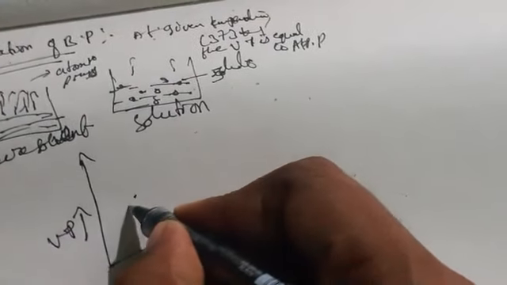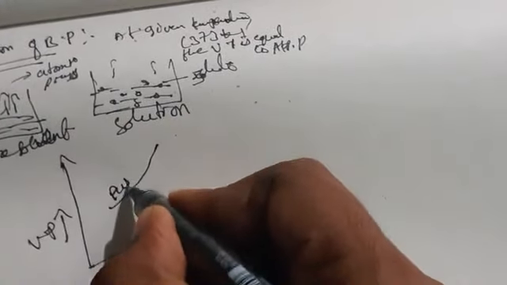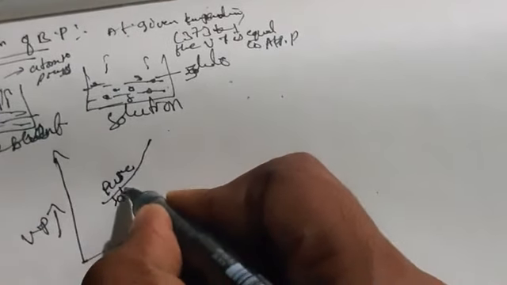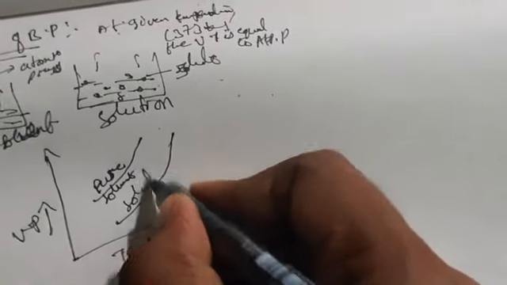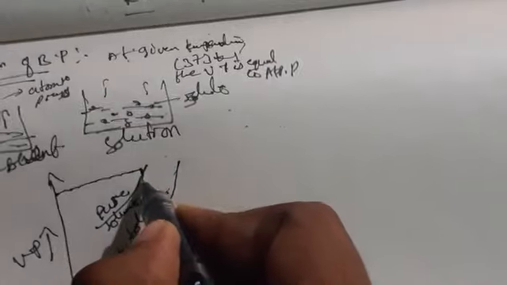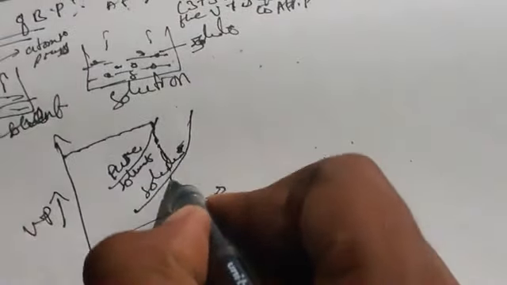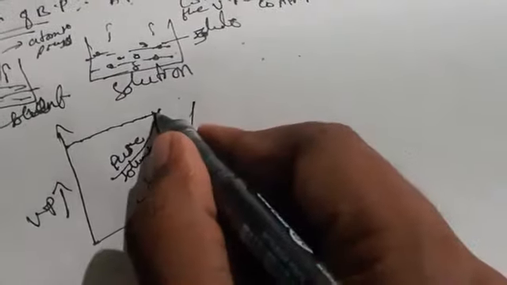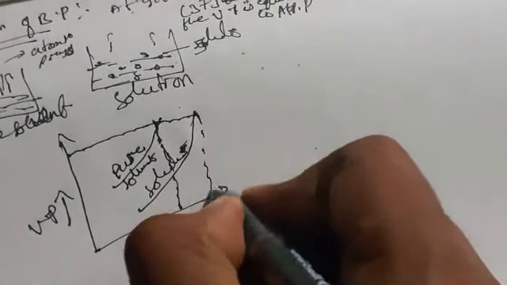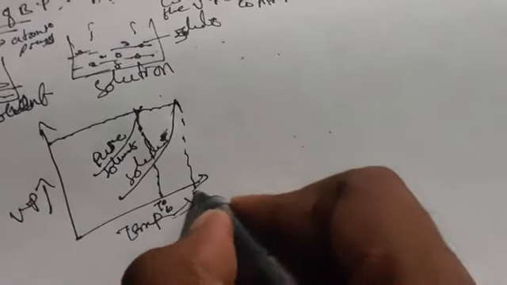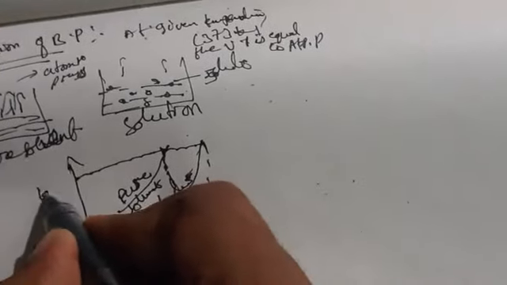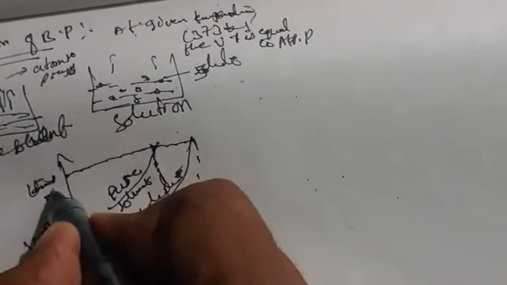So we are taking the pure solvent, and another curve is the solution. Where it equals atmospheric pressure, the pure solvent is denoted as T naught B. This is TB, the solution. This is 1 atmospheric pressure.